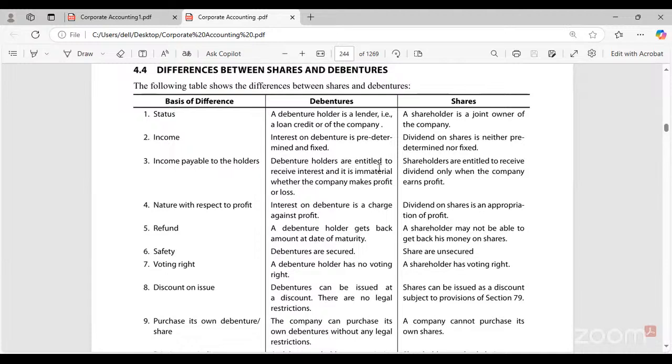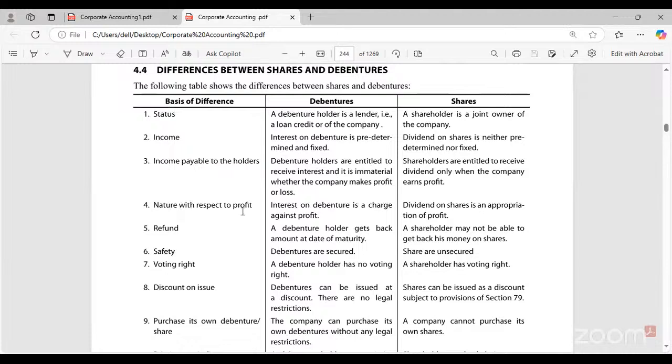Debenture holders will receive the interest irrespective of whether the company makes profits or loss. Even if the company is in losses, still the debenture holders should receive their income. That is their interest. Whereas shareholders will receive dividend only when the company earns profits. When they earn losses, shareholders will not get anything. Only when the company receives profits, shareholders will receive the dividends.